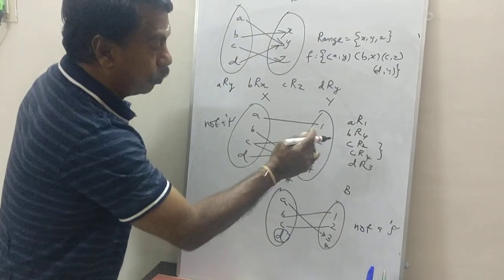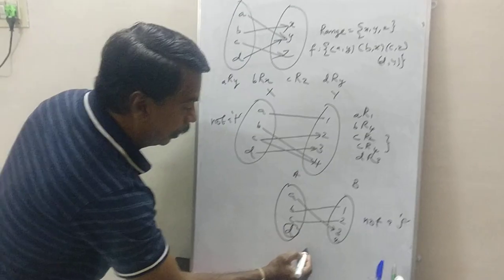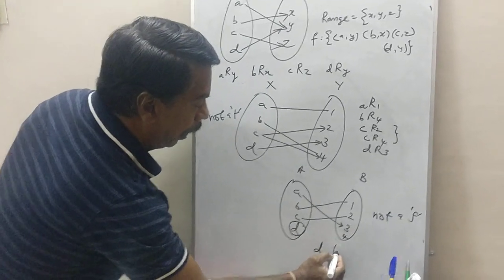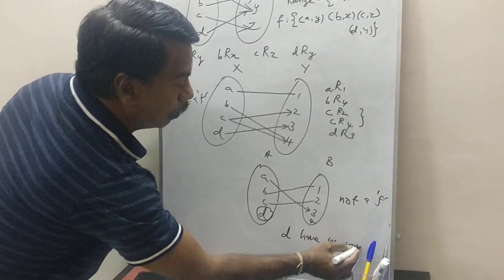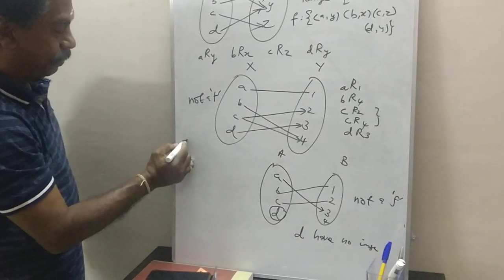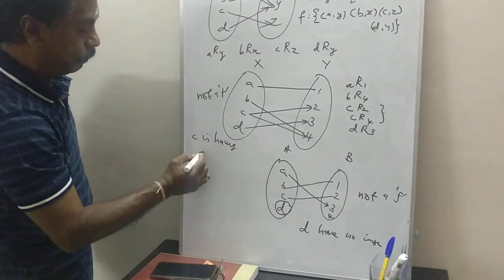And you should also know the reason. You should be able to tell the reason also. Here, the element D has no image. Here, the element C is having two images.